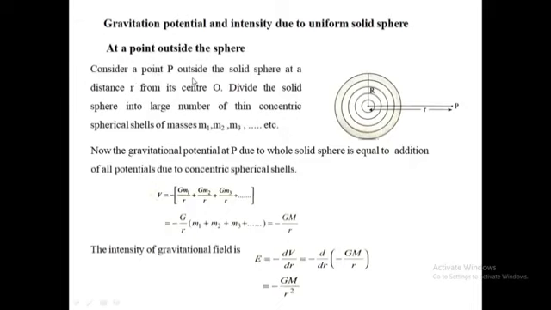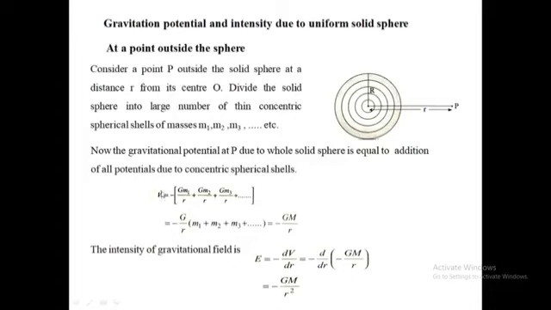Consider a point P outside the solid sphere at a distance r from the center O. Divide the solid sphere into a large number of thin concentric spherical shells of masses m1, m2, m3 and so on. Now, the gravitational potential at P due to the whole solid sphere is equal to the addition of all the potentials due to the concentric shells.